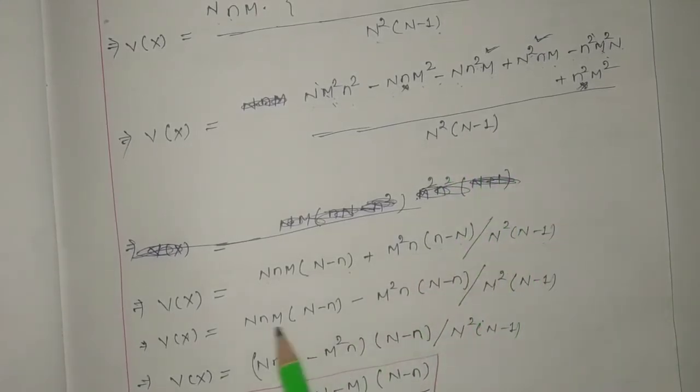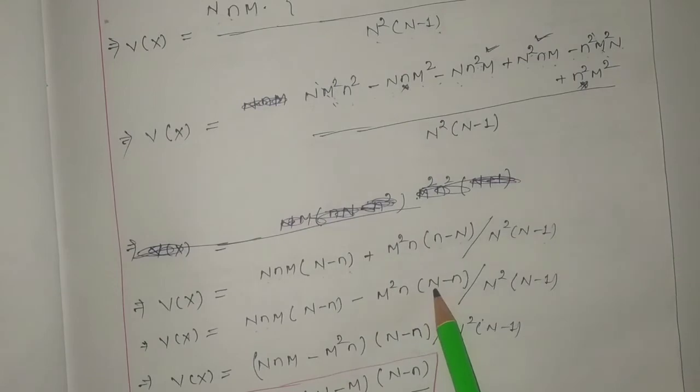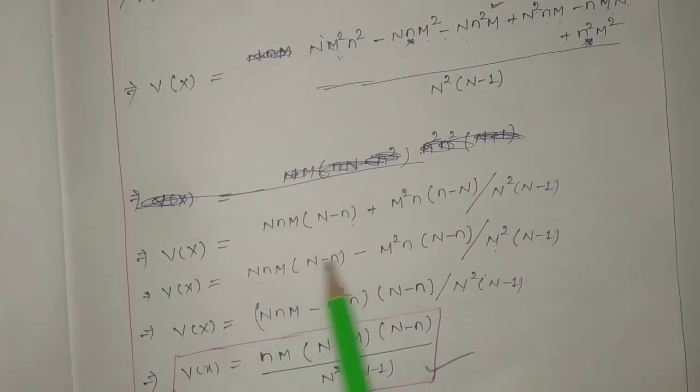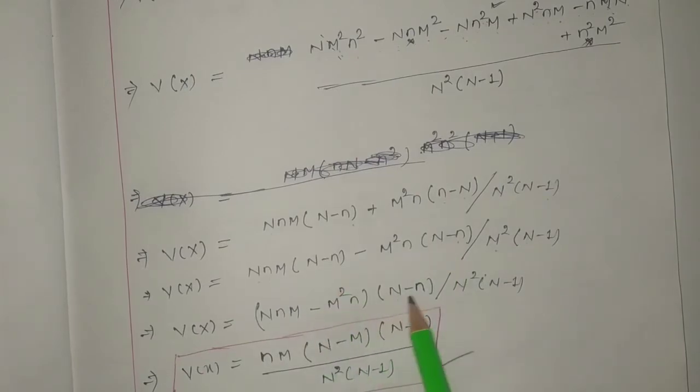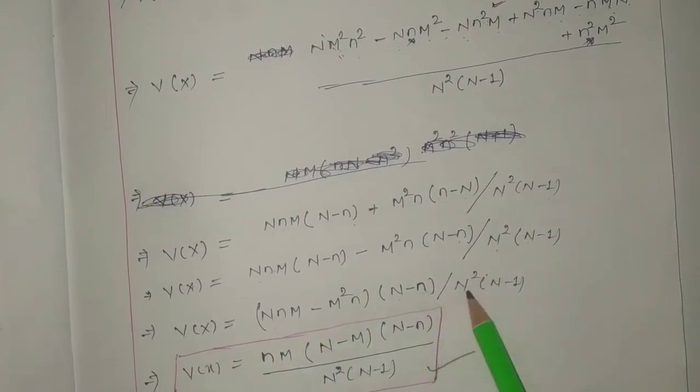So here nM (N minus 1), taken outside, no, if I take common minus, then it will be capital N minus small n divided by N square into N minus 1. So it will be this minus this, nM minus M square n, this one whole divided by N square into N minus 1.